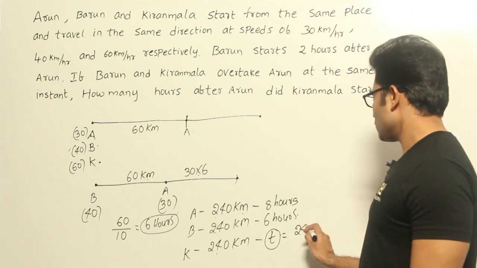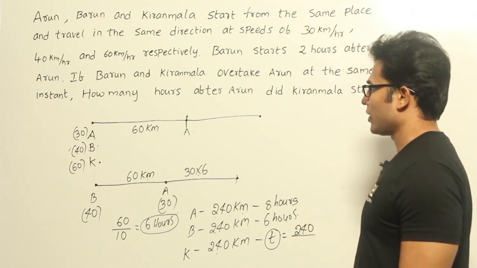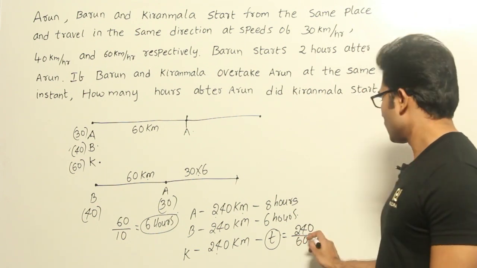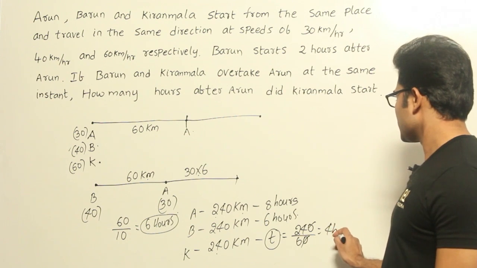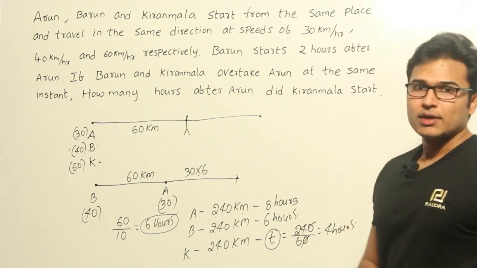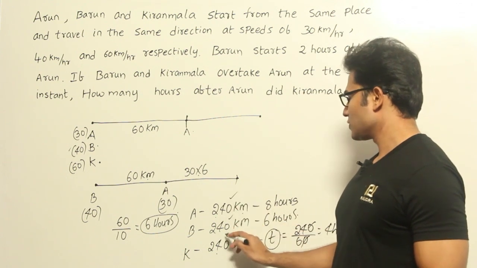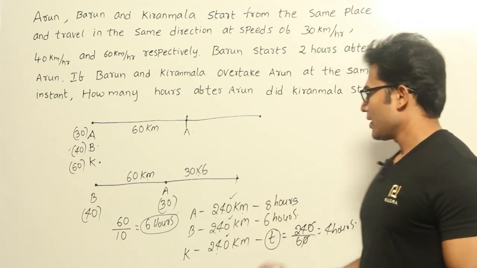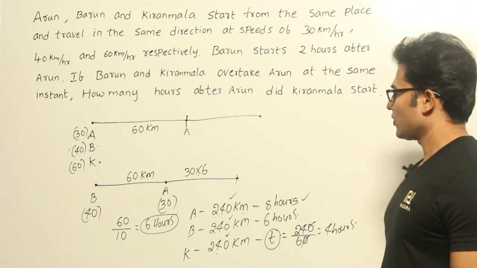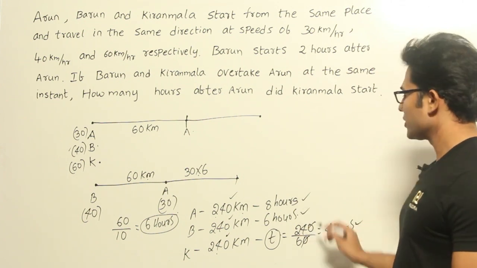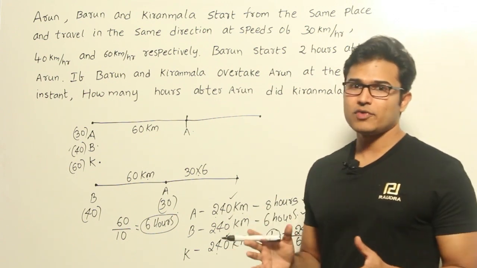So what is the distance? 240 kilometers is what he is going to cover, and his speed is 60, therefore it is going to be 4 hours. Got it? So all of them are going to meet after traveling a distance of 240 kilometers, and it is going to take 8 hours for Arun, 6 hours for Barun and 4 hours for Kiranmala. That is what we are able to find out.